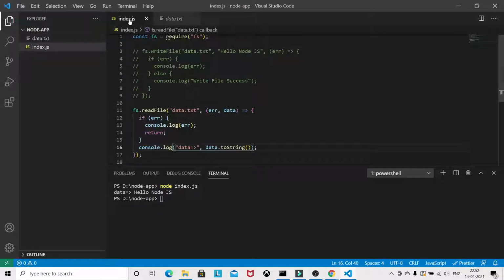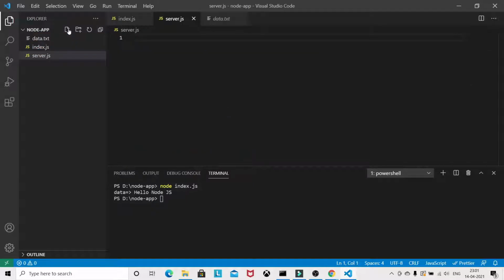Next we will see how we can work with incoming HTTP requests. I will create one more file here and name it server.js.